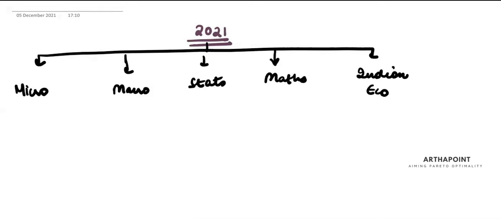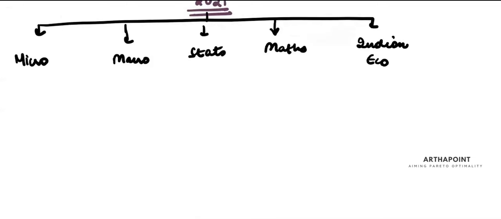I'll take all your doubts also at the end of the session. I'll first tell you how I am planning to approach this exam. Then we'll take all the doubts, whatever is pending.